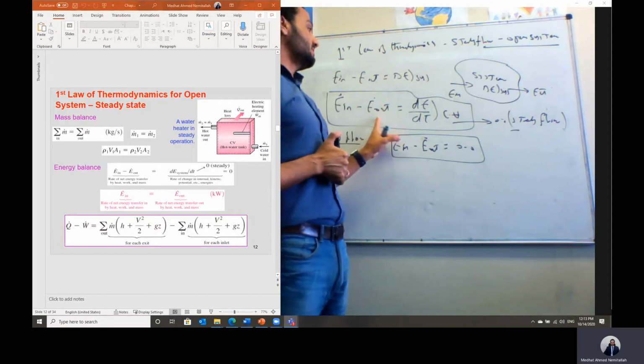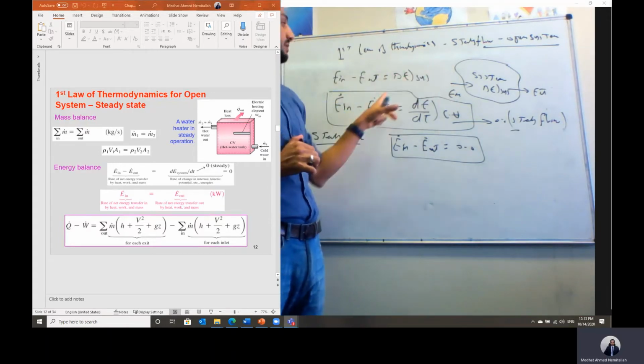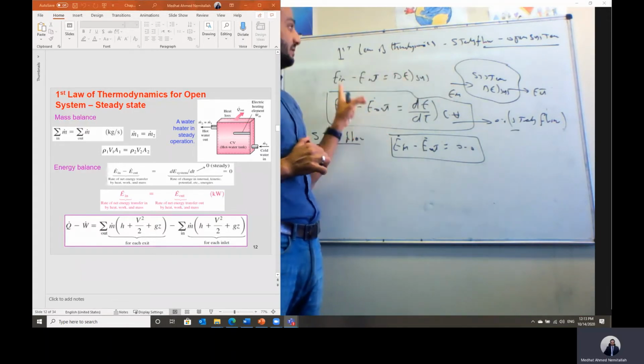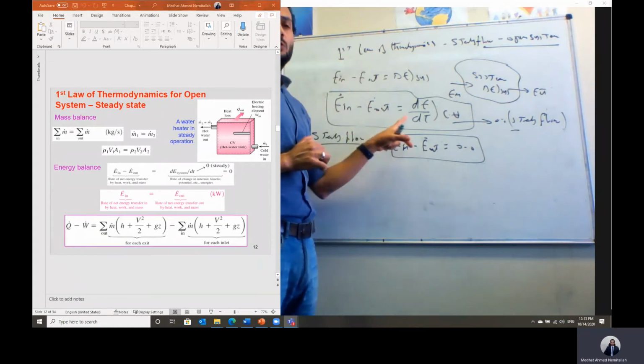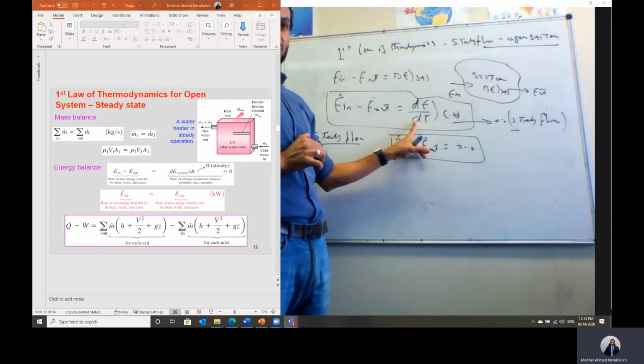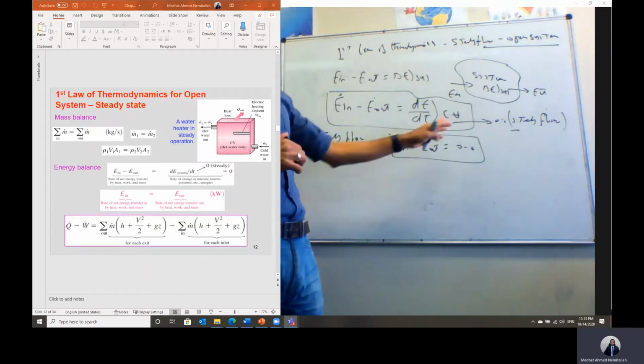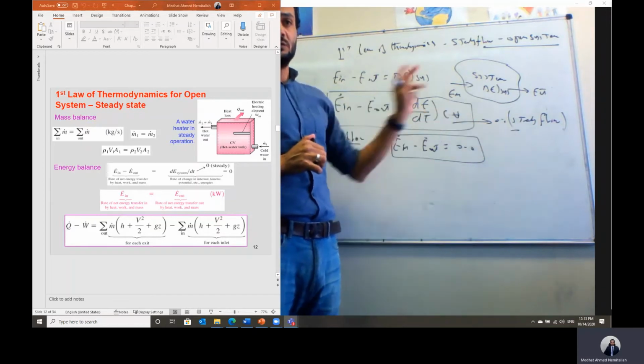And in this case, if you just recall the first law of thermodynamics for a closed system, we considered the general form, the total energy transfer. We didn't consider the rate of energy transfer. Here, for an open system, we are considering the rate form. So that when we have the rate of change with time, we can just get rid of this term. It will be zero in the case when we have steady flow.